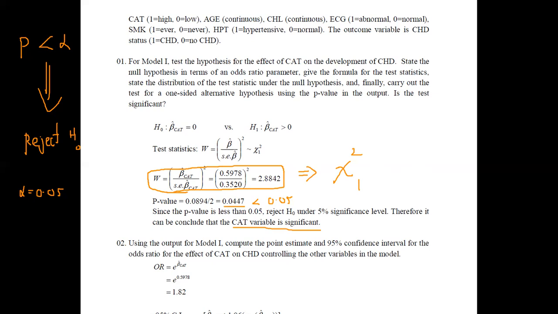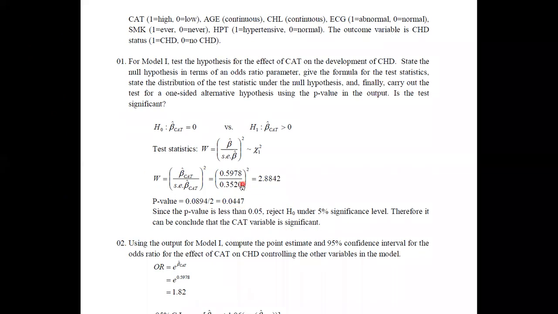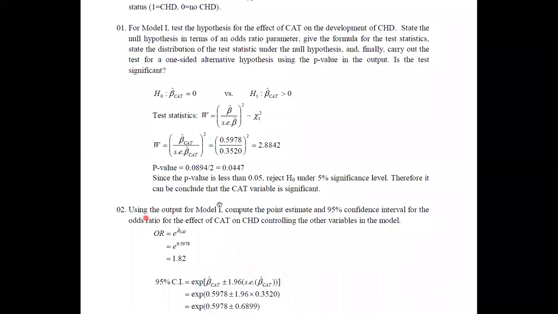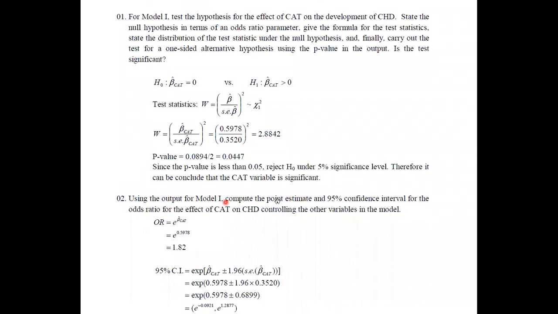Then if you see the next part, in the second question, they are asking: using the output for model 1, compute the point estimate and 95% confidence interval for the odds ratio of the effect of cat on CHD, controlling the other variables in the model. Here is one important term included in this question. Here we are asked to control the other variables.